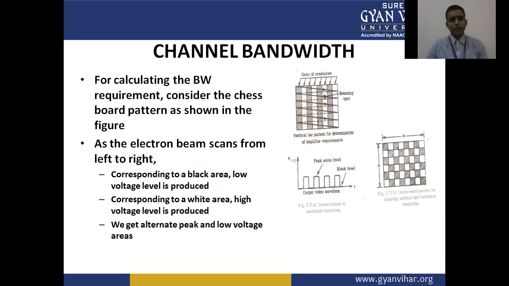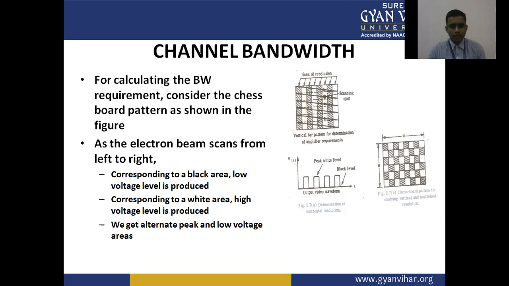Now we have a channel bandwidth, through which the signal is transmitted from transmitter to receiver by a particular channel. So for calculating the bandwidth requirement, consider the chess board pattern as shown in the figure. This is the scanning spots, vertical bar pattern for determination of amplifier requirement.